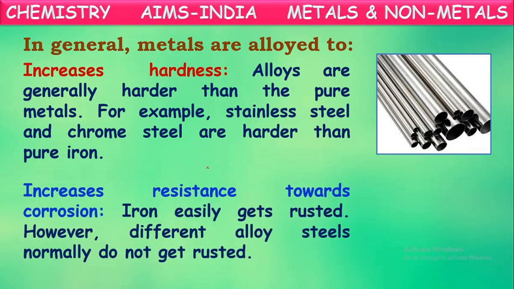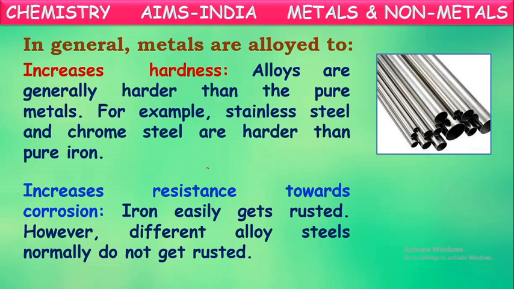Next one, to increase the resistance towards corrosion. It is also one of the important purposes in making of alloys. Generally, iron gets easily rust, isn't it? Whenever these iron articles are kept outside, after a few days, if you observe, they will be corroded or rusted.